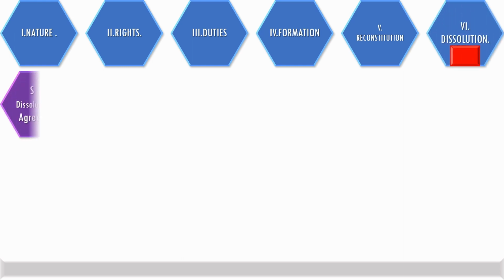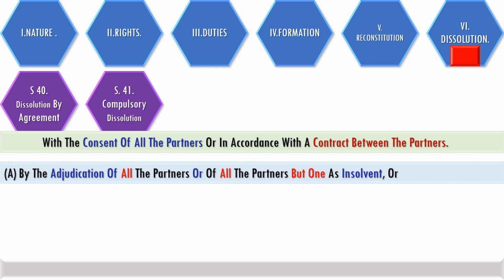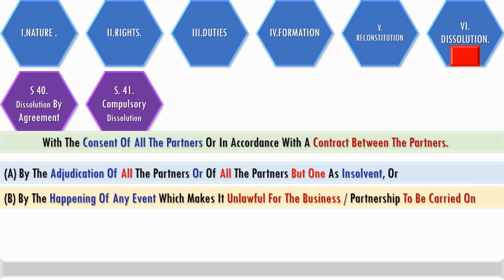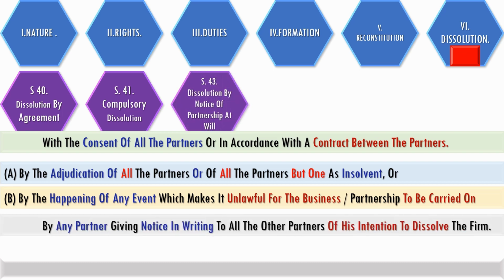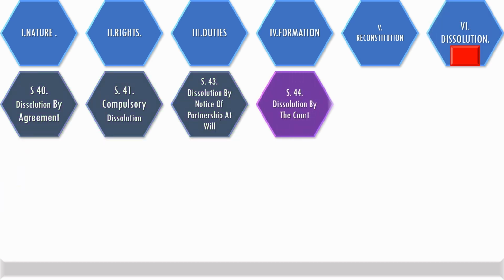Dissolution of a partnership is permitted by agreement when, with the consent of all partners, it can be dissolved. It is required to be dissolved compulsorily when all but one or all partners are adjudged insolvent, or the business of the firm is rendered unlawful on the happening of any event. Other than this compulsory dissolution, if it is a partnership at will, it can be dissolved by notice from one of the partners giving a notice in writing of his intention to dissolve, and the dissolution takes place based on the date indicated in the notice, if a date is not indicated, from the date of submission of the notice.